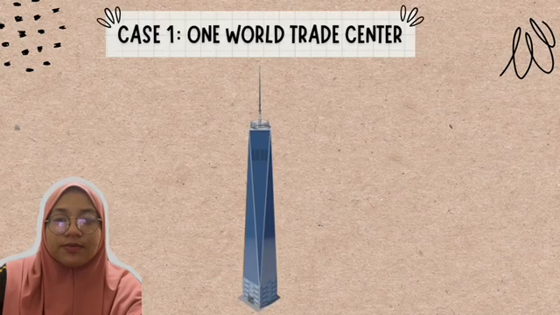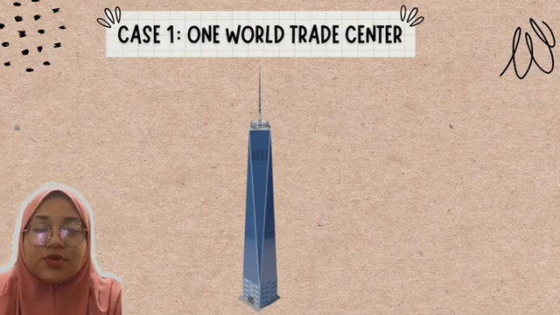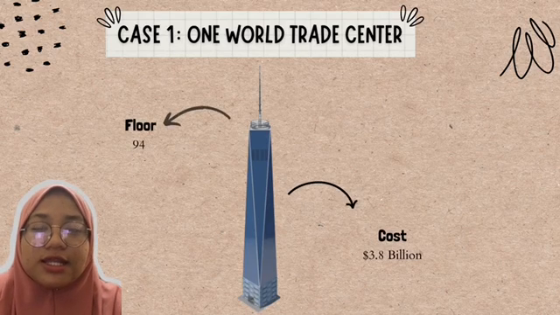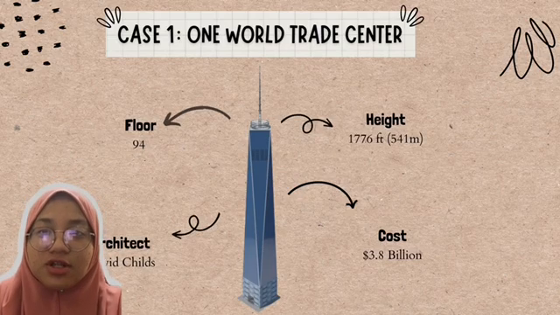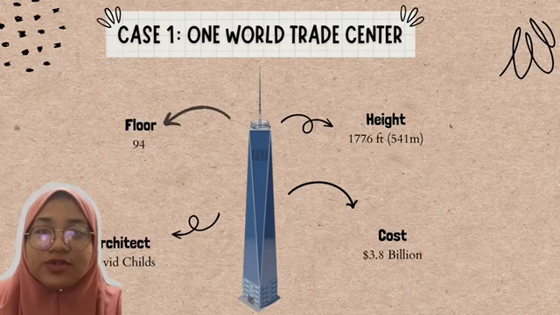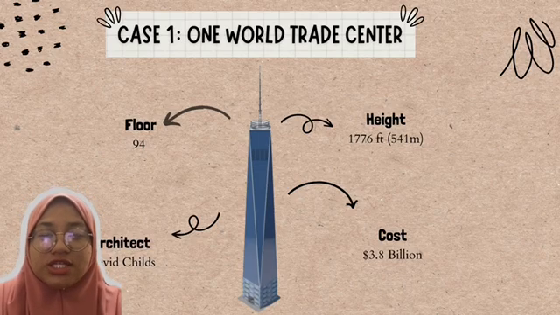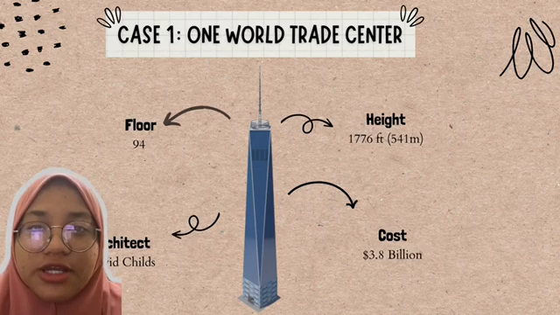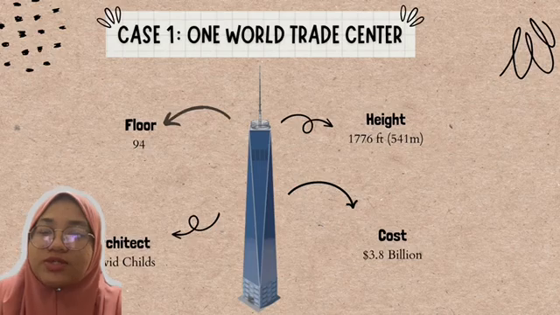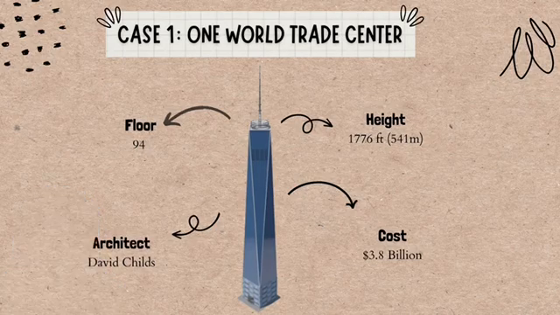The first case that we chose is One World Trade Center building, which is placed in New York. This is the building. As you can see, it has 94 floors. The cost of the building is $3.8 million, while the height of the building is 1,776 feet, which is 541 meters. One more thing, the architect who planned to build this building is David Childs.